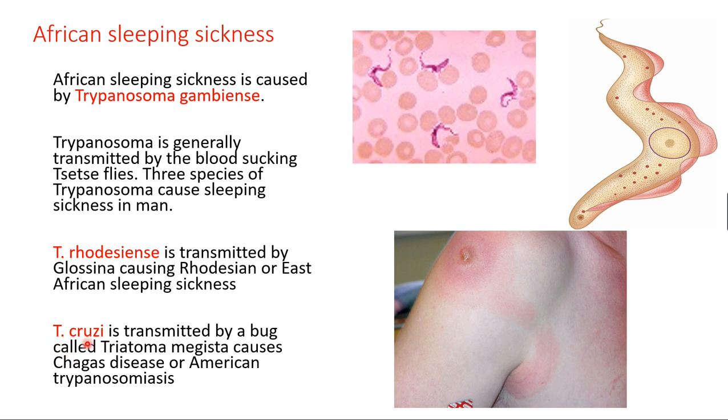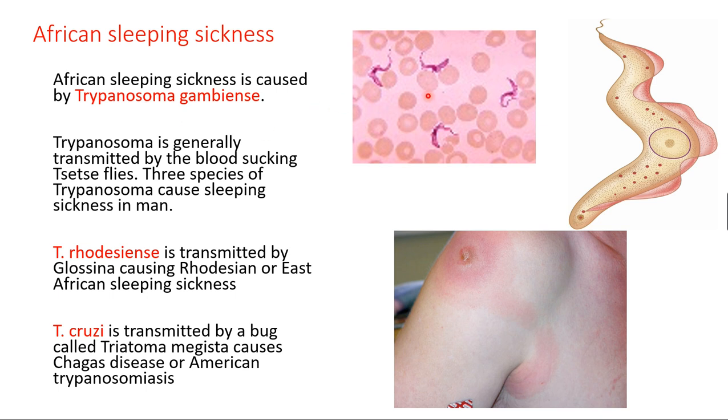Trypanosoma cruzi is transmitted by an insect, a bug called Triatoma megista. It causes the disease popularly known as Chagas disease. It is more prevalent in America, so it is called American trypanosomiasis. So Trypanosoma gambiense is the causative agent for African sleeping sickness.